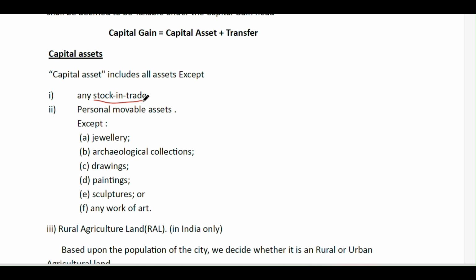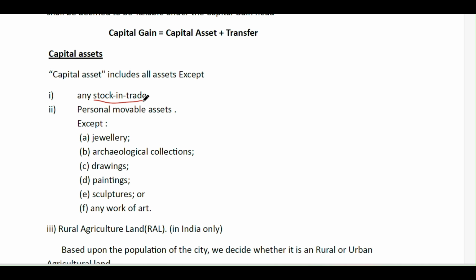You may observe every day personal movable assets like television, car, bike. These are the movable assets which are used for personal purposes. Personal movable assets are depreciable assets, so they are not a capital asset. A depreciable asset does not come under capital asset.